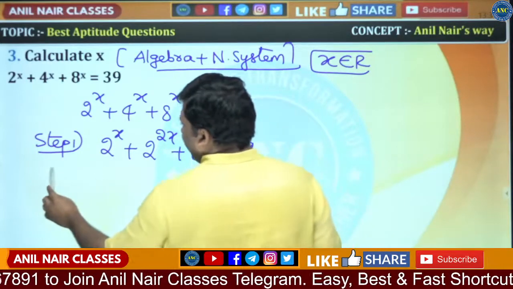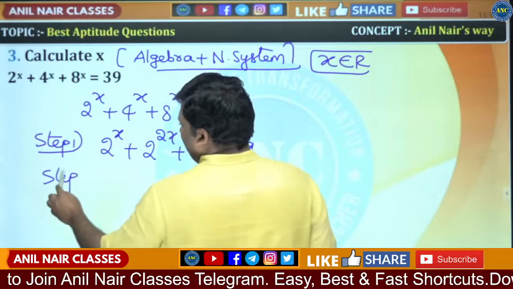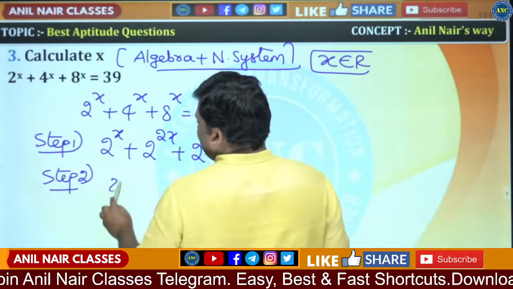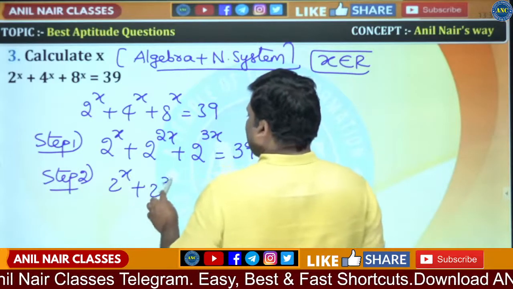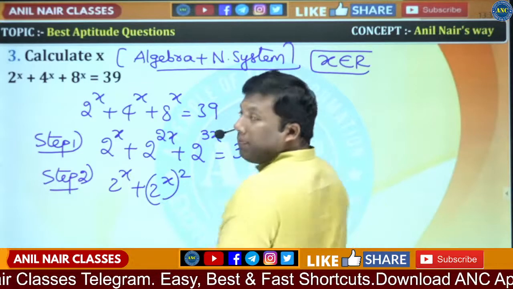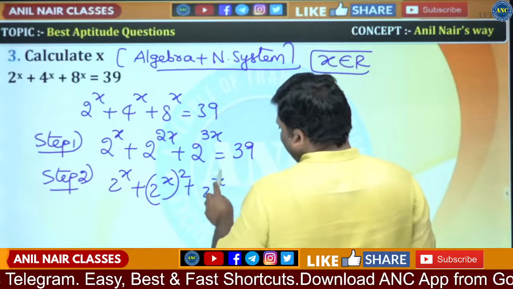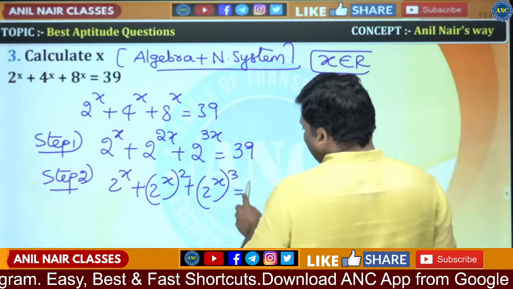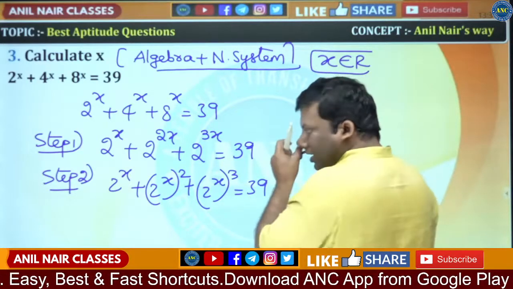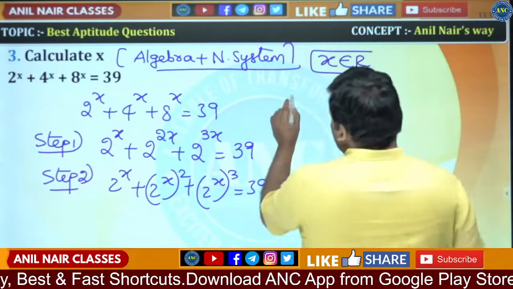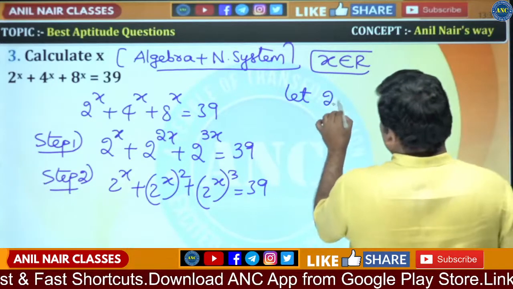Step number 2. I can write this as 2 power x plus 2 power x whole square plus 2 power x whole cube, since a power m power n is a power m into n, equivalent to 39. So let 2 power x be equivalent to a.